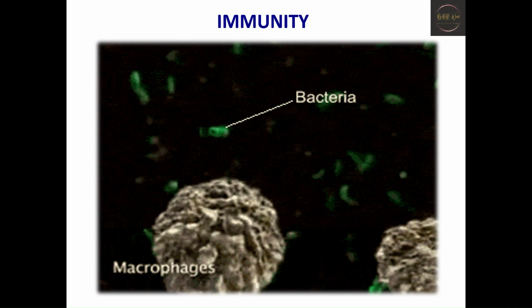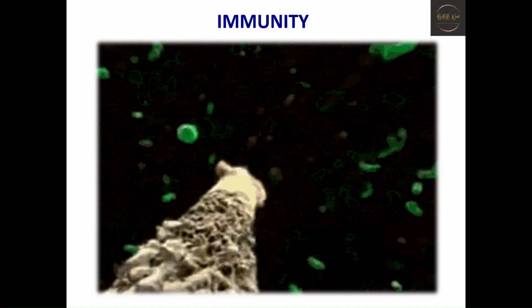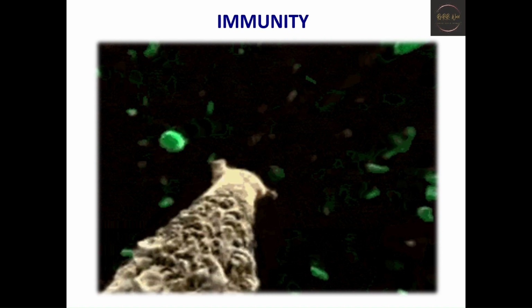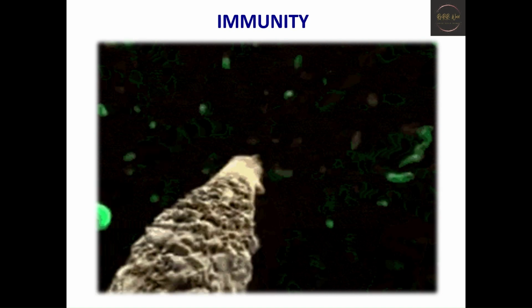Immunity is a complex biological system which can recognize and tolerate whatever belongs to the self, and it can also recognize and reject what is foreign. So, in more simple words, immunity can be defined as the ability of the body to defend itself against disease causing pathogens. As we all know, every day our body comes in contact with several pathogens, but only a few can result in a disease.